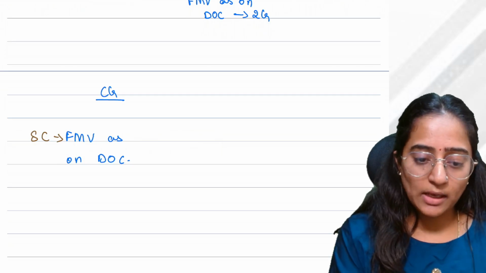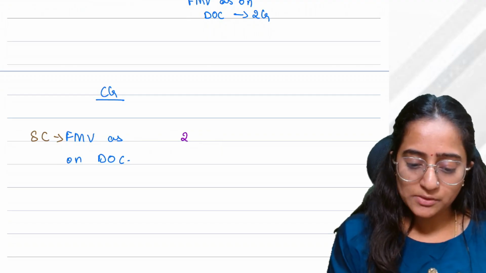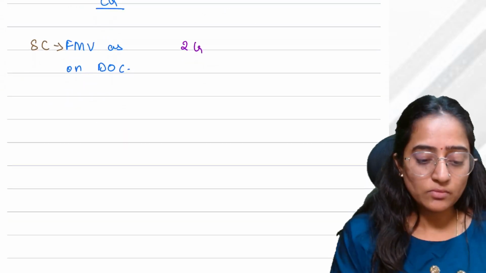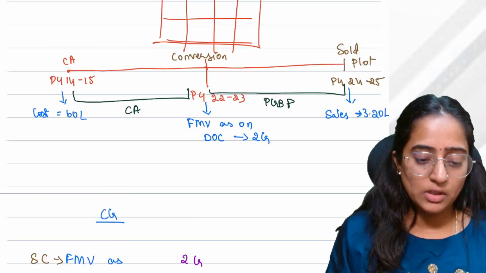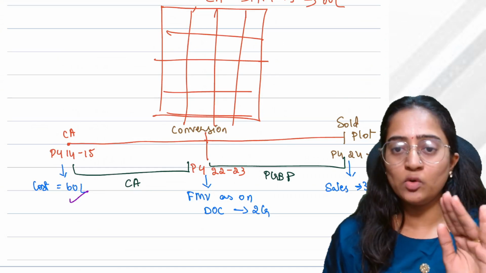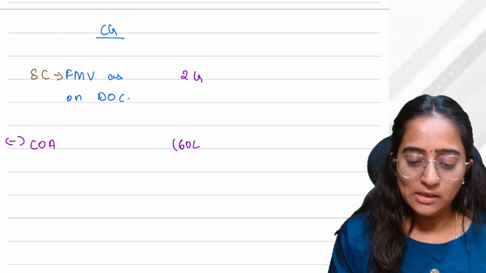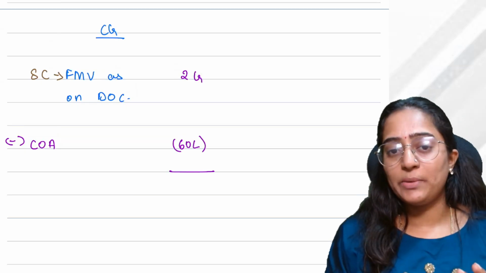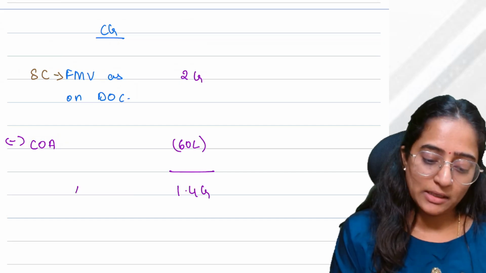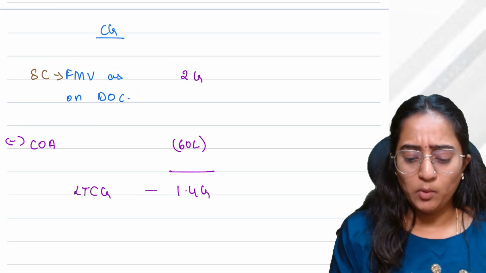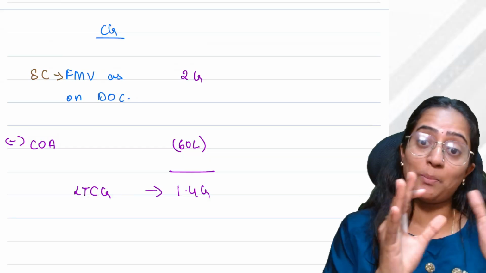The price at which you would have sold is 2 crores. Minus what would have been your cost of acquisition? 60 lakh. What is the capital gain for which you would have paid the tax? 1.4 crores. It would be your long-term capital gain of 1.4 crore. Clear? This is what you would have done if it was capital gain.